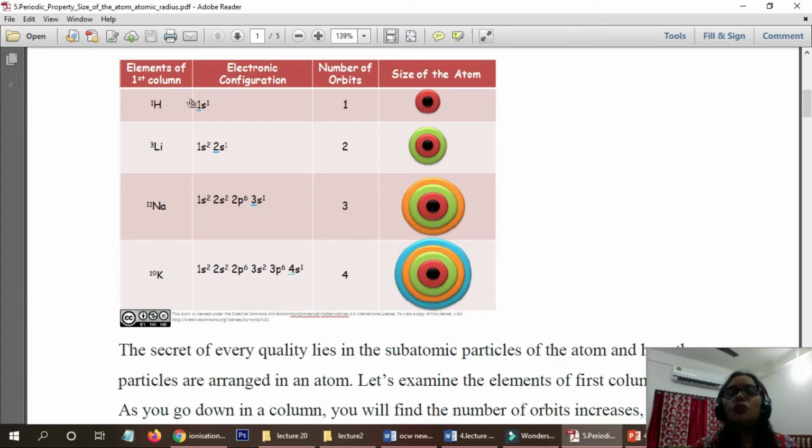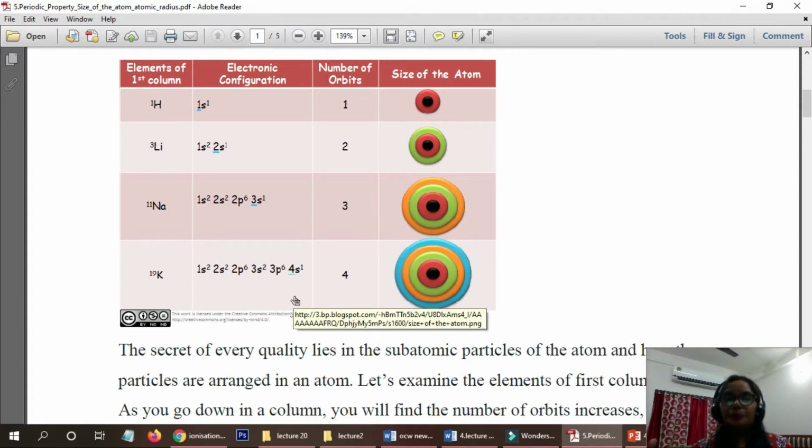Understand? If we go down the group and extra shells are added, the nucleus cannot hold the outer orbital electrons that strongly.